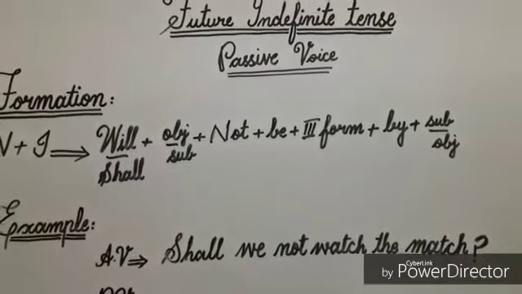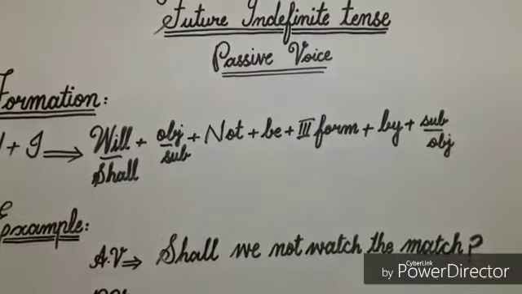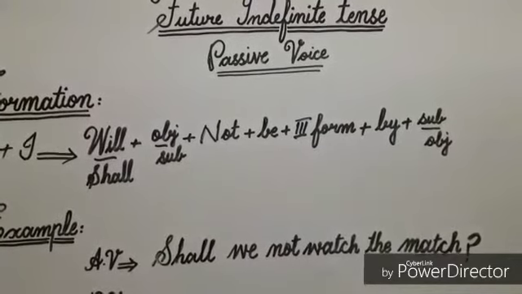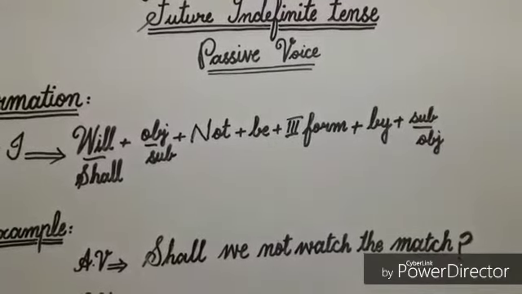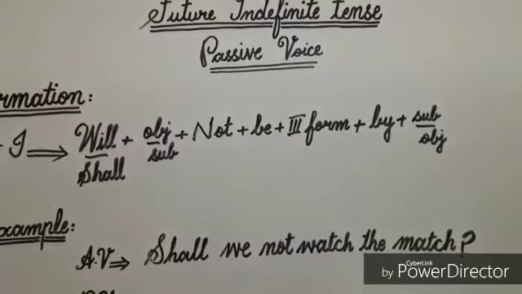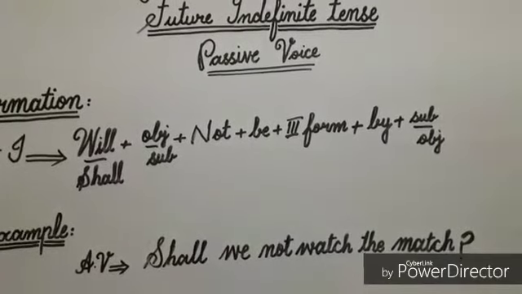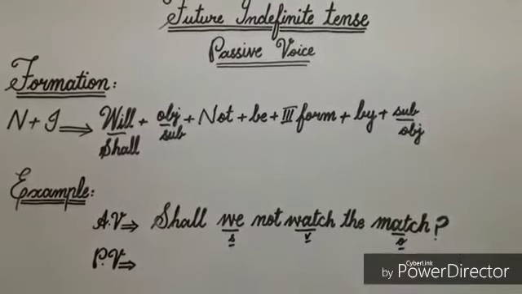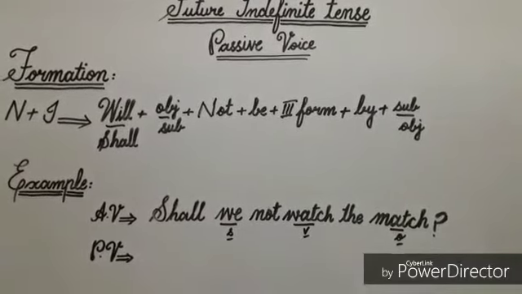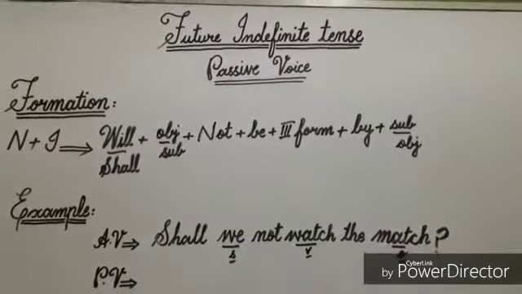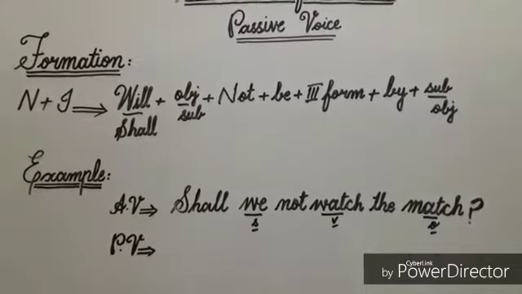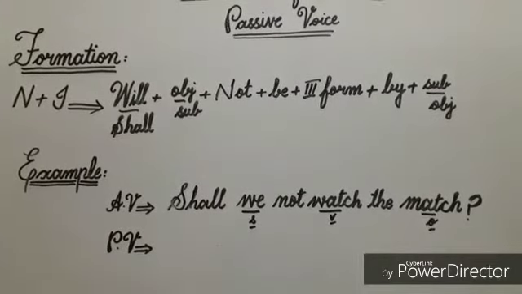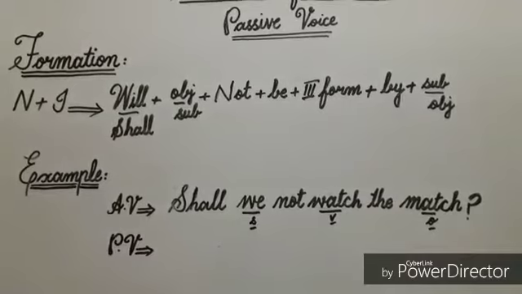In this sentence, the word watch is the verb because it is showing some action, and its subject is we because this word we is doing the work of watching, and object is match because the work of watching is being done on it. You can see that in this sentence, the verb is in active voice because its subject does something, so it's an active voice sentence, and I'll change it into passive voice. According to the formation, firstly I'll write the helping verb will, and then the object. In this sentence, match is the object, so I'll write it here.